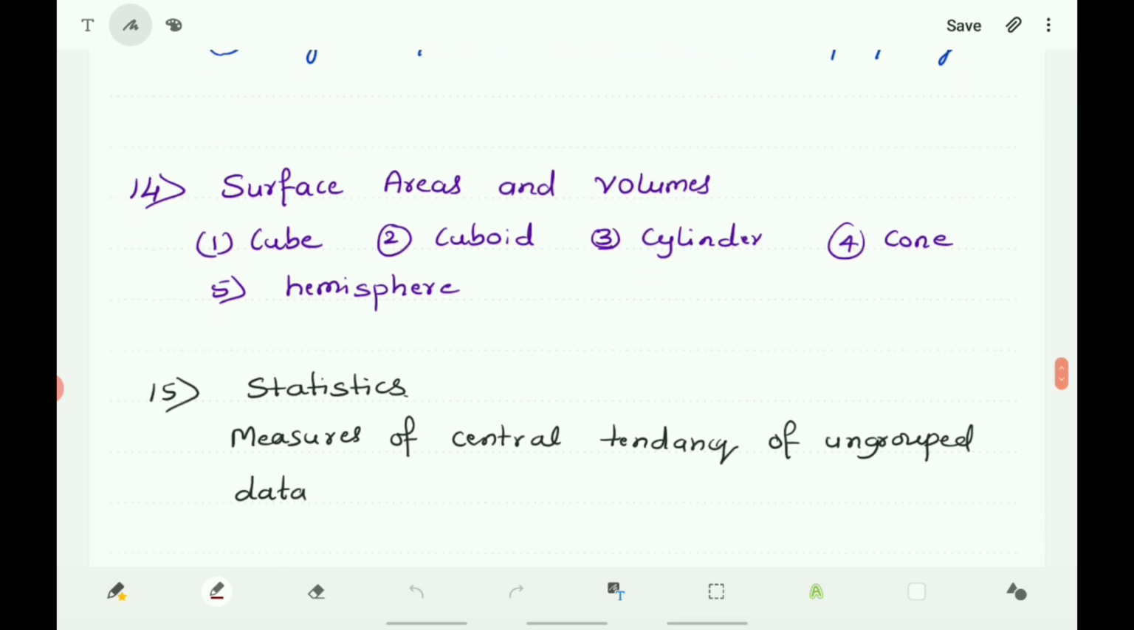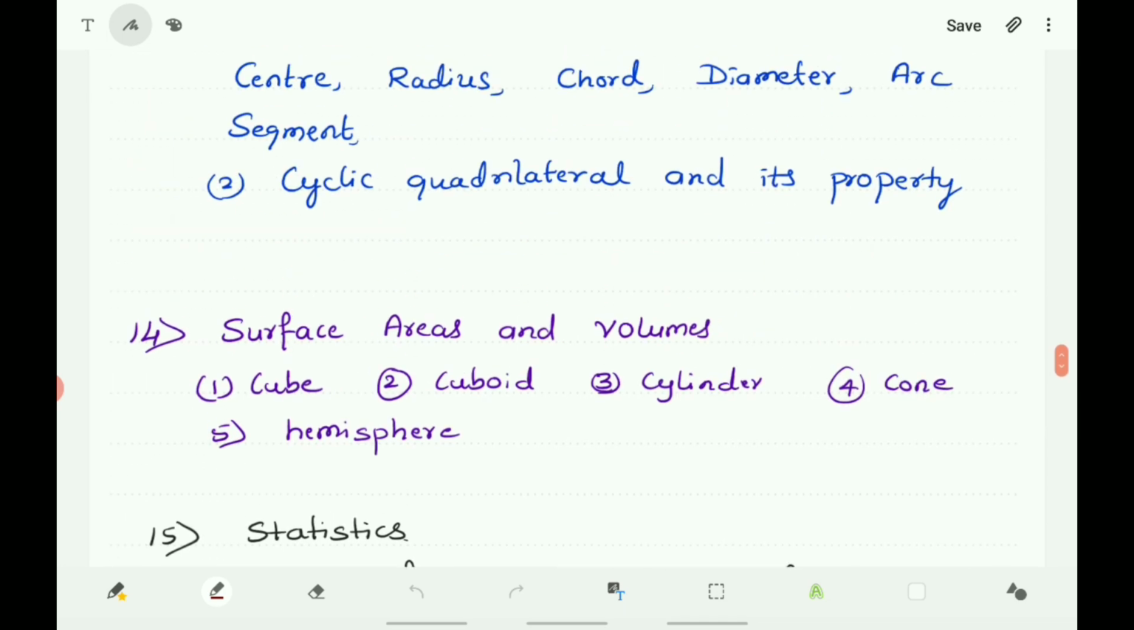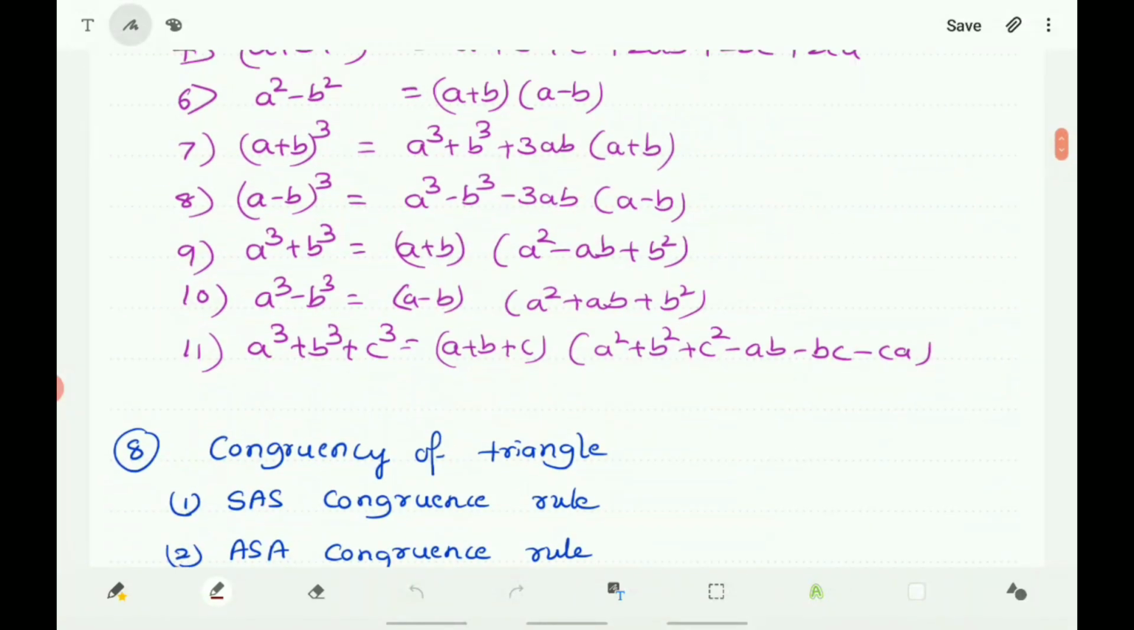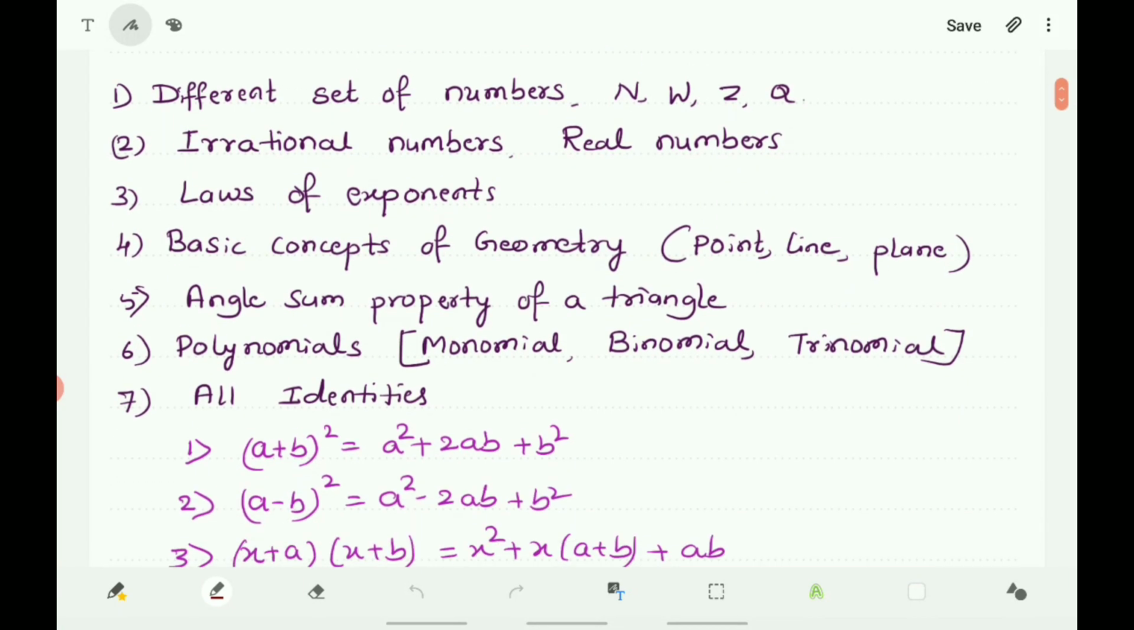And statistics. In statistics there was the measures of central tendency of ungrouped data and basic concepts of probability. These are the concepts that you learnt in the 9th standard. Here you go through your notebook, what you have written and what you have studied and what you have practiced in 9th standard.